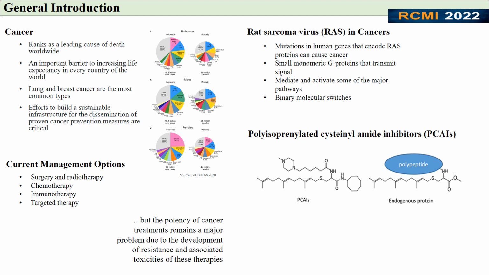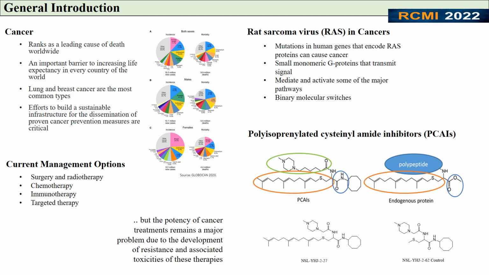The PCAIs were designed around RAS posttranslational modifications in which a 15-carbon farnesyl tail was incorporated for proper anchoring in the plasma membrane, an amide bioadjuster as a substitute of the endogenous ester to make it more resistant to hydrolysis, and a linker with a terminal ionizable group on the alpha amino to increase aqueous solubility.